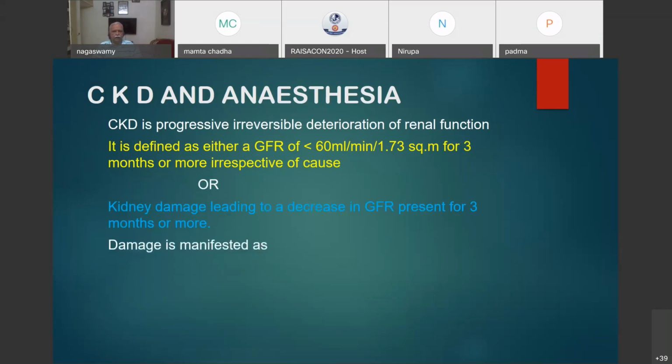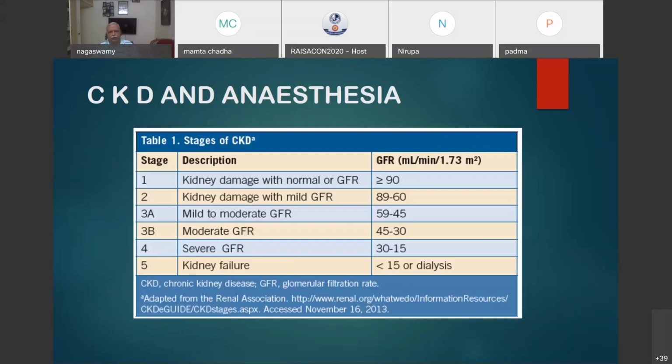And if there is damage, it will be manifested as abnormalities in the composition of blood or urine, changes in radiological imaging or USG, and histology of the kidney will be changed. When you take a biopsy, especially if a patient is suffering from IgA nephropathy or an immune reaction, the histology will be indicated. But nowadays, very rarely do we do a kidney biopsy for these patients. These are the various stages which all of you will be aware of: stage 1, 2, and stage 3, which is sometimes divided into A and B also, based on the GFR value.